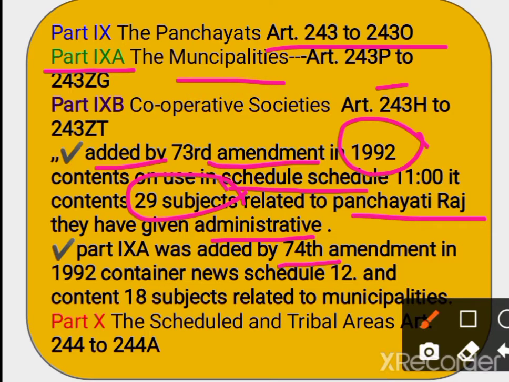Panchayati Raj was added by the 73rd Amendment in 1992, and municipalities were added by the 74th Amendment in 1992, and it contains a new schedule, that is Schedule 12, containing 18 subjects. We see that part 9, which deals with Panchayati Raj, contains 29 subjects, and part 9A, which deals with municipalities, contains 18 subjects.